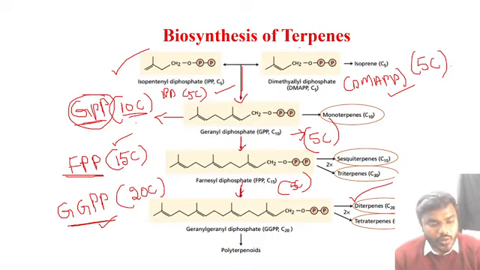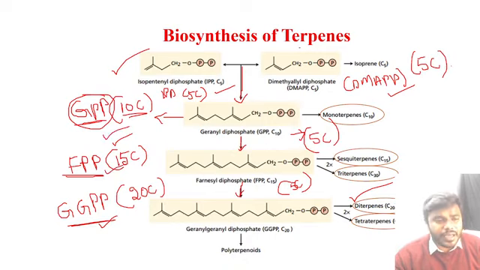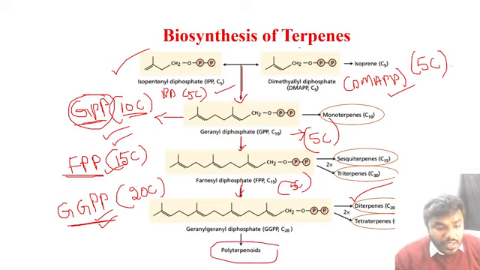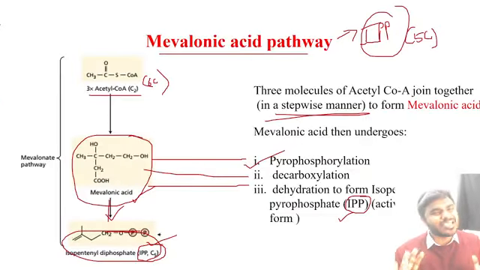It's very important. You people have to remember this without fail. GPP 10 carbon, FPP 15 carbon, GGPP 20 carbon, and so on. There is a biosynthesis of the polyterpenes. Don't forget that, friends.